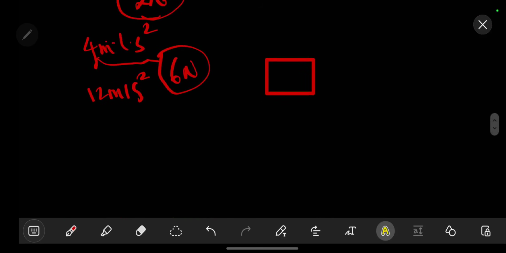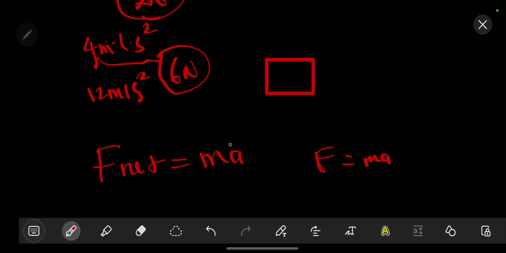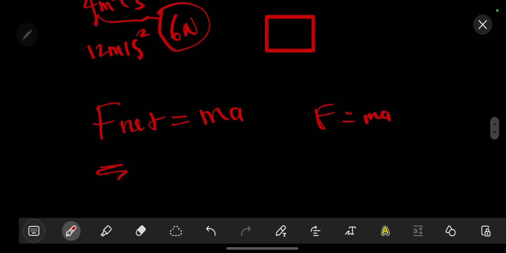Then that is Newton's second law. According to Newton's second law, the net force is equal to ma, so the net force is the one that is producing the ma. In other words, the summation of forces is equal to mass times acceleration.